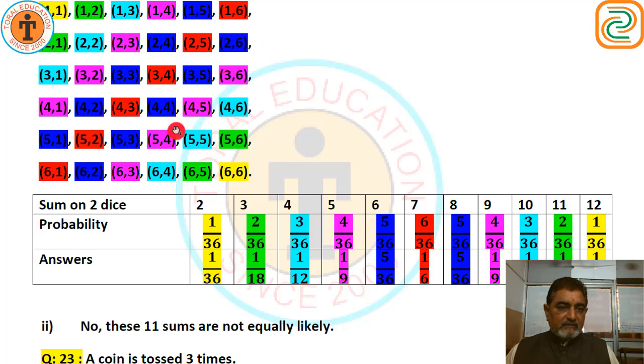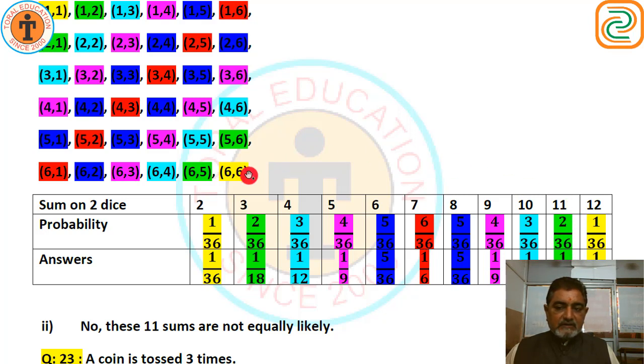Sum 9. Look at this color, purple. Okay. 9. There are 4 events. So 4 upon 36, 1 upon 9. Again sum 10, that is this color. There are 3 events. 3 upon 36, 1 upon 12. Sum 11. 5 plus 6, 6 plus 5, 11. Green color. 2 events are there. 2 upon 36, that is 1 upon 18.